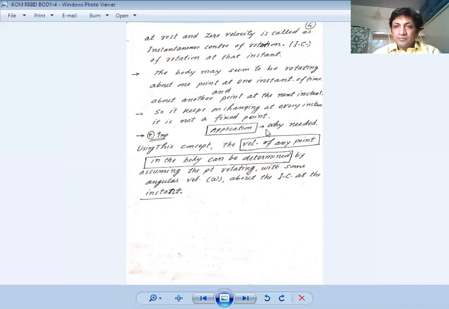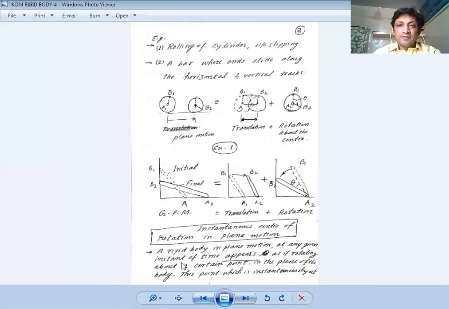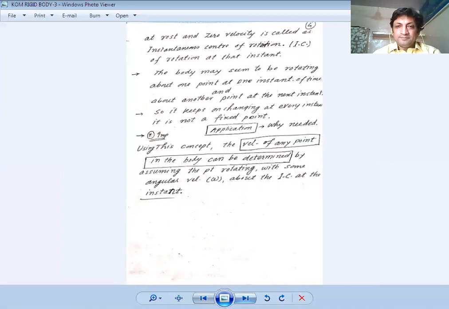So what is the application? Why is it needed? Using this concept, the velocity of any point in the body can be determined by assuming the point is rotating with some angular velocity about the IC at that instant. If you want to calculate the velocity at this end, at the middle point, or at this point, you can calculate it with the help of this instantaneous center.